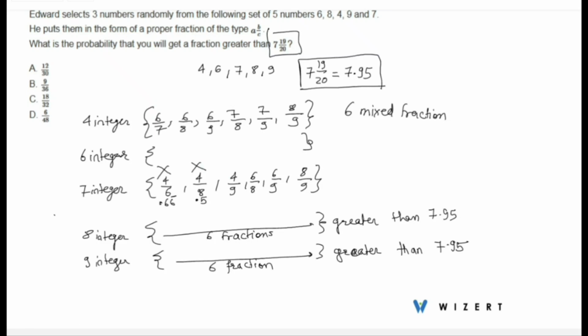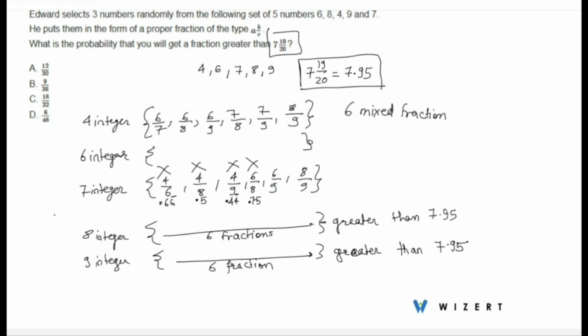Next is 7 integer 4 by 9. 4 nines are 36, so this will be 0.44 repeating. So 7.44 is also not greater than 7.95. Now this one, 6 by 8, is 0.75. So we get 7.75 here. This is also not greater than 7.95.